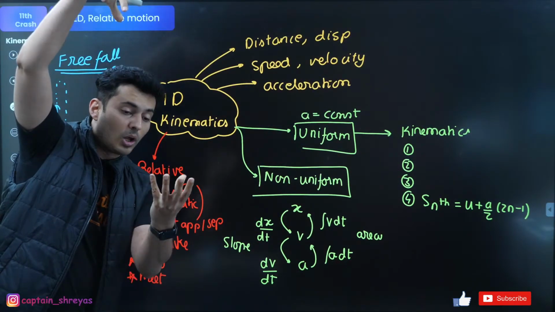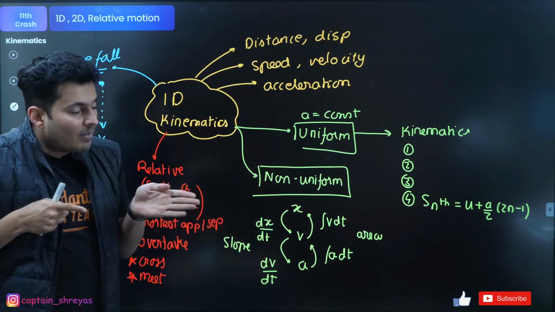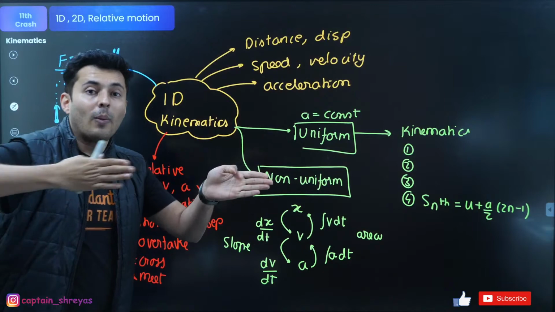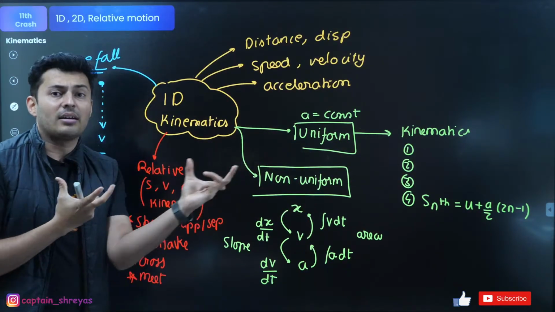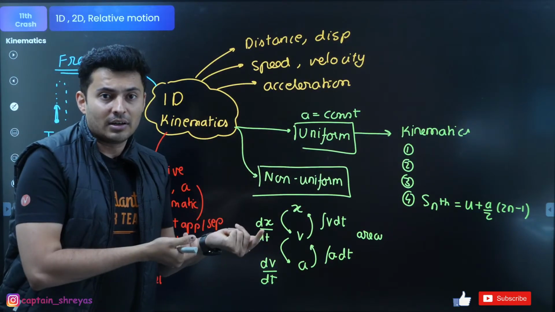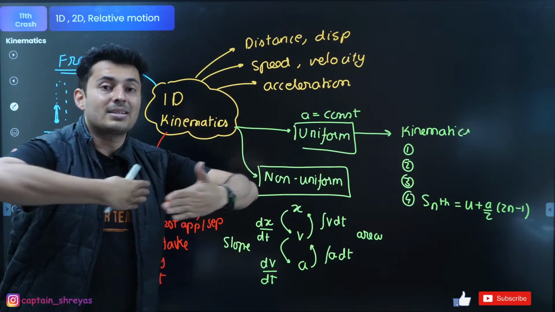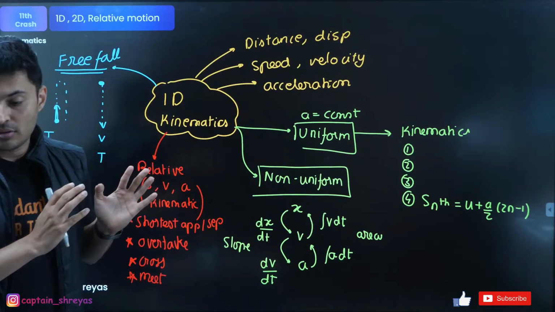One ball is dropped from the top, one ball is thrown from below. After what time do they meet? Or one bike is going here, another car is overtaking that bike. After how much time will he overtake? Length of the truck, length of the bus is given. How much time will they take to overtake each other? Two trains are crossing. How much time do they take to cross each other? These are common questions. Yep.